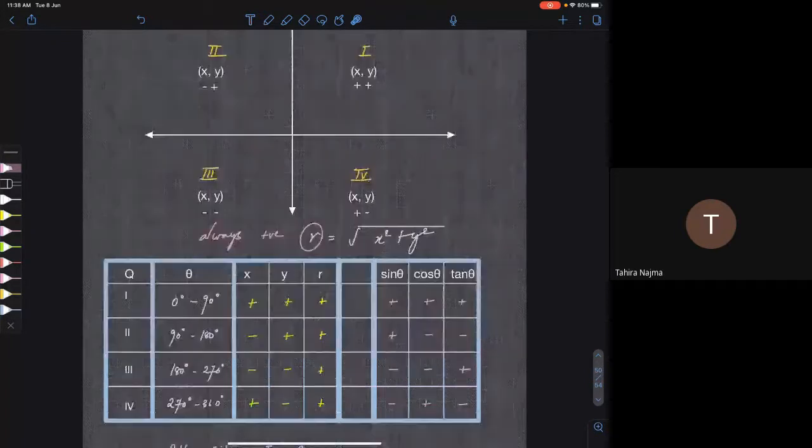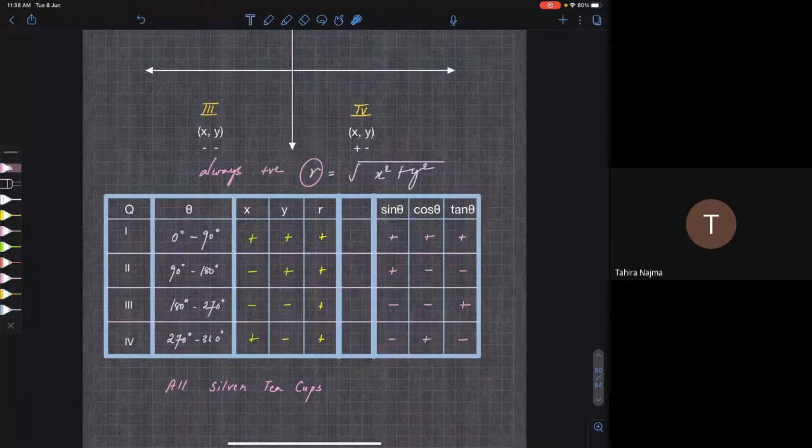Okay, so just look at this table, and you associate all silver teacups with the plus and minus signs.